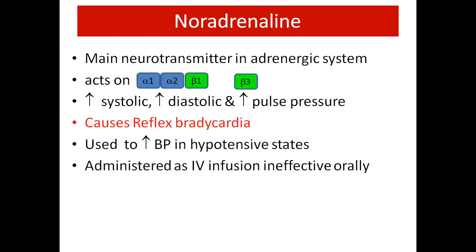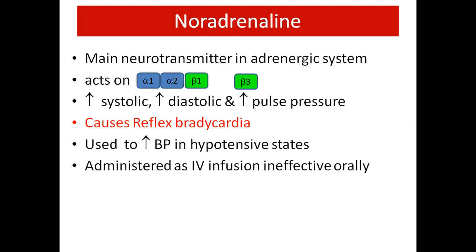Noradrenaline is the main neurotransmitter in the adrenergic system. It acts on alpha 1, alpha 2, beta 1 and beta 3 receptors. Noradrenaline increases systolic, diastolic and pulse pressure, and it causes reflex bradycardia.